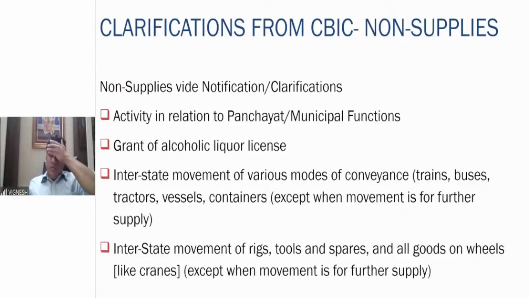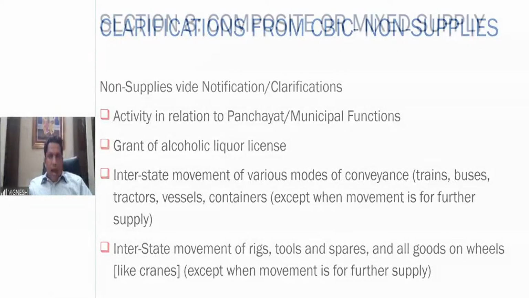Similarly, interstate movement of rigs, tools, spares, all goods on wheels like cranes, etc., are also non-supplies. But again, if the movement is for further supply of these vehicles, cranes, etc., then it is very much a supply.